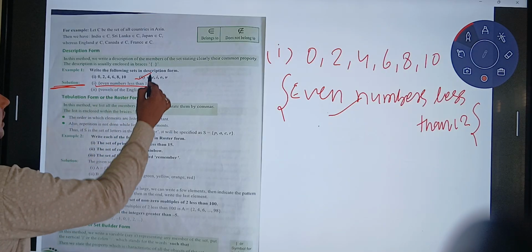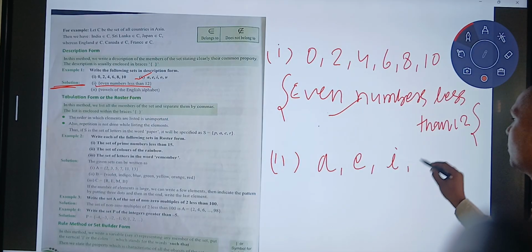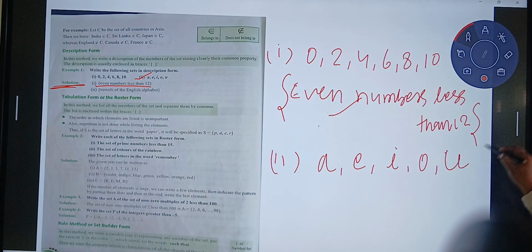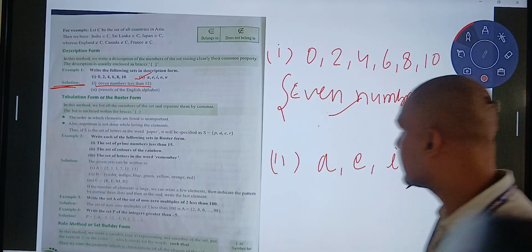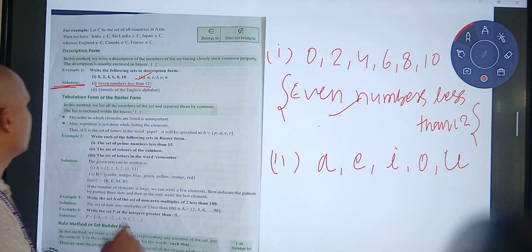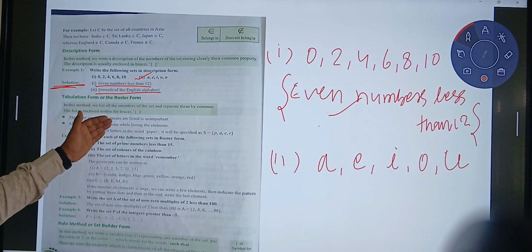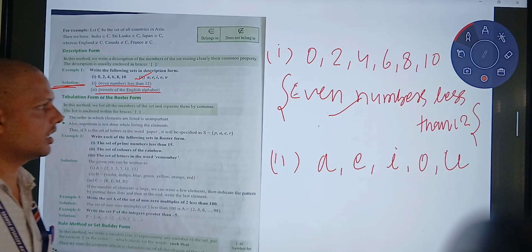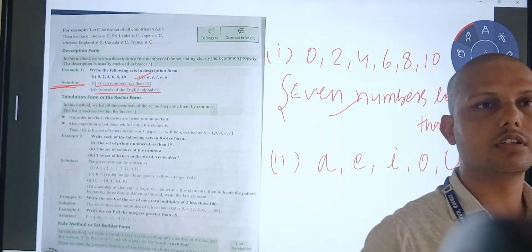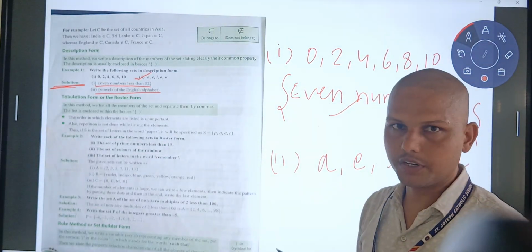The second example is A, E, I, O, U. We have to write this in description form, so we will write the property of these letters. Which property do all these letters have? These are the vowels of the English alphabet. So we will write vowels of the English alphabet and enclose it in braces. In description form, we generally write the description, meaning the property, of those letters. I hope it is clear to all of you.